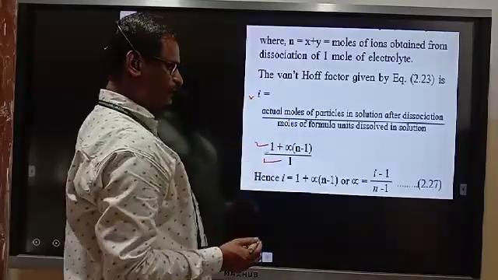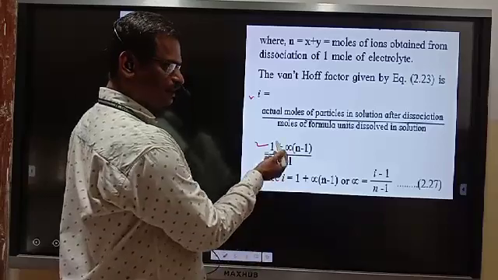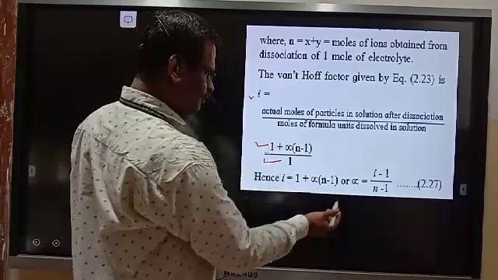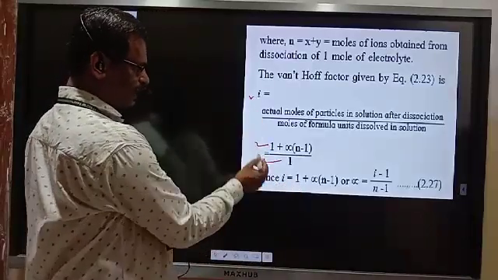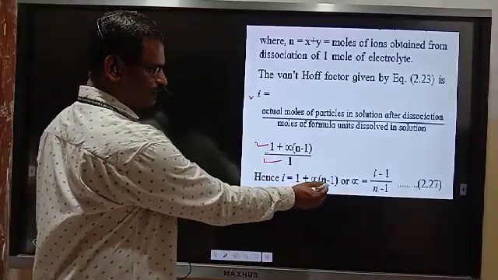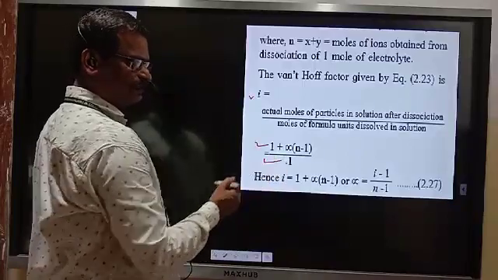We have started with 1. So i is equal to 1 plus alpha (n minus 1), divided by 1, which can be neglected.